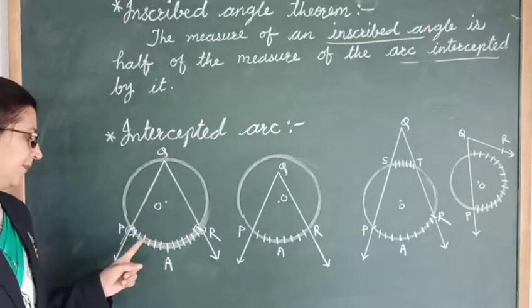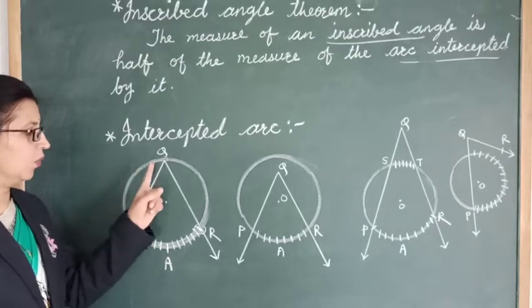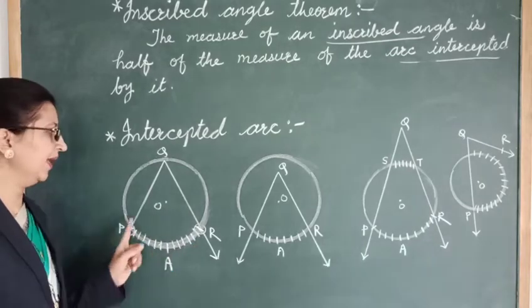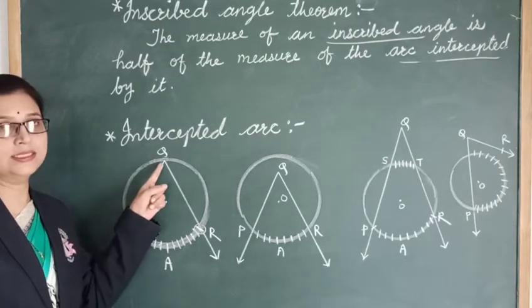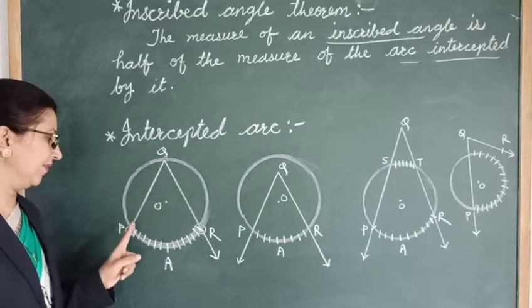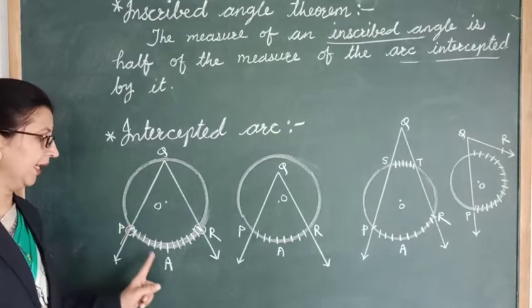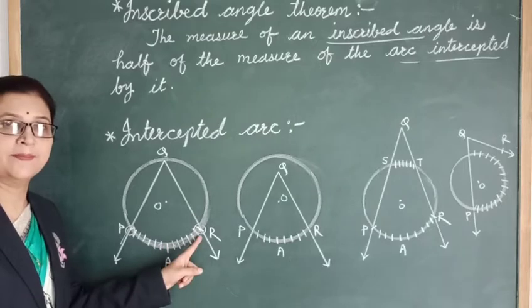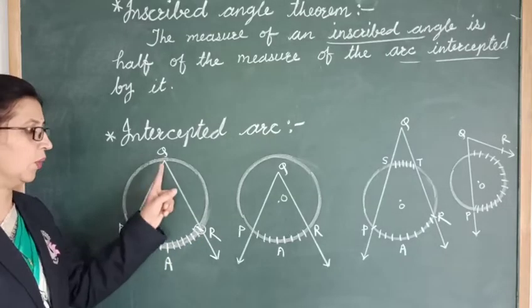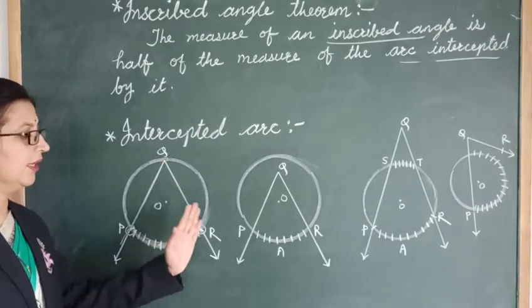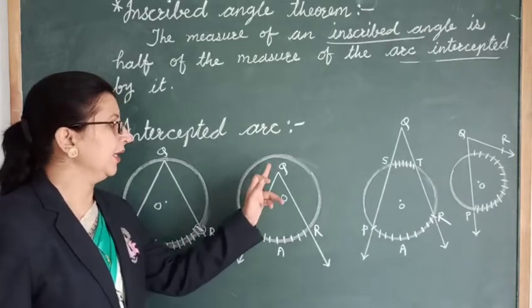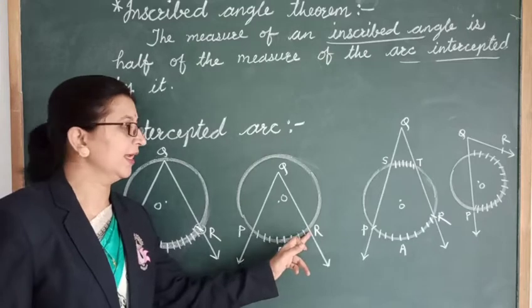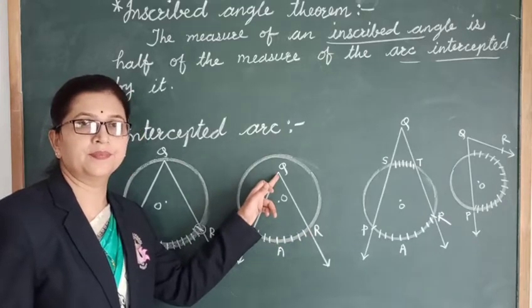In the first figure, for this angle PQR, its vertex is lying on the circle. Then we can say arc PAR is intercepted by angle PQR. Now here in the second figure, the vertex of the angle PQR is lying inside the circle. Okay.